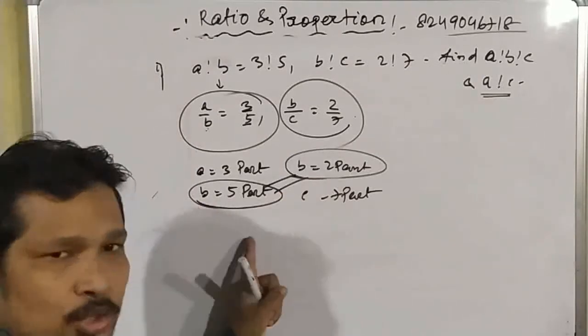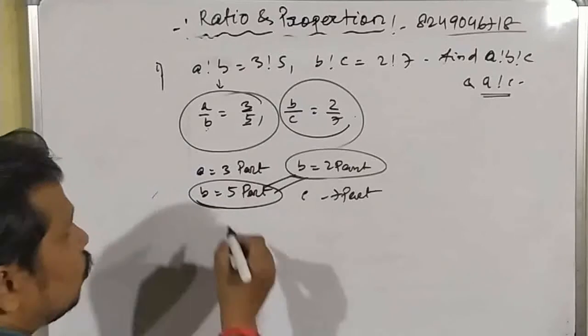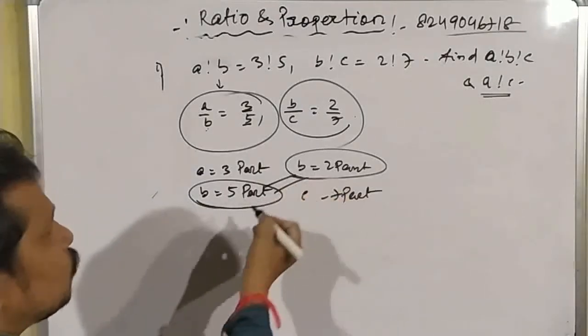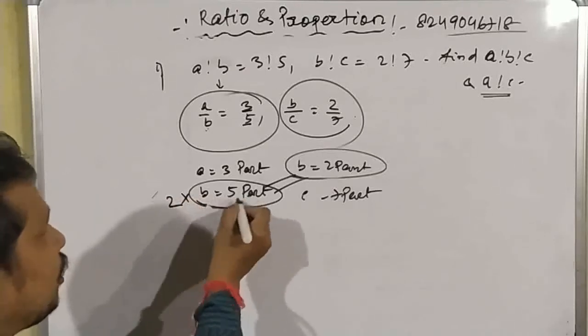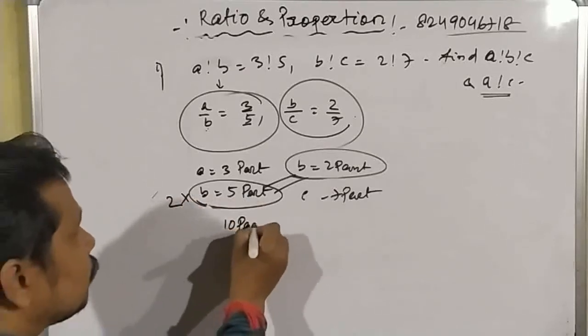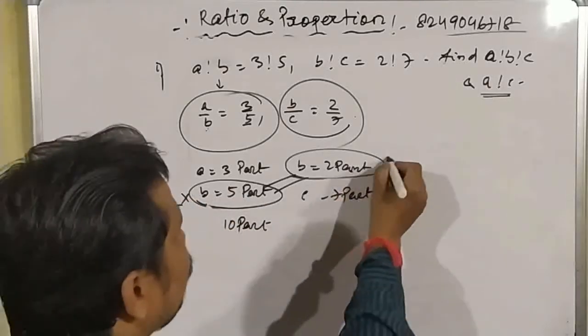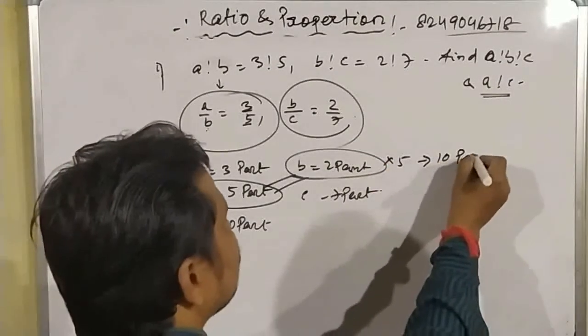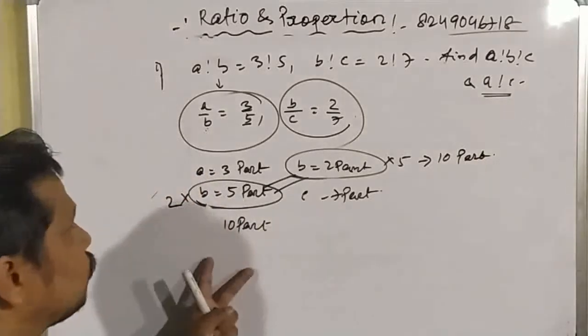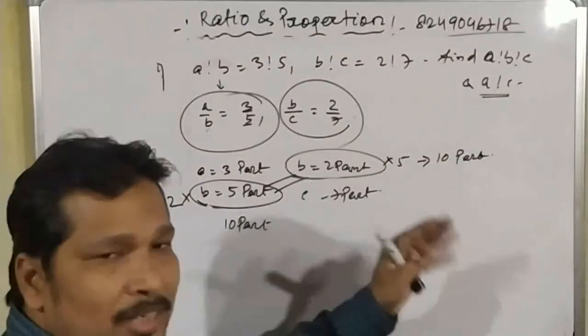For that, what you have to do? You have to make them equal. So if you multiply with 2, then it will become 10 part. And here also, if you multiply by 5, then it will become 10 part. It is a very important question, and if you can't understand it properly, then you can't do it.